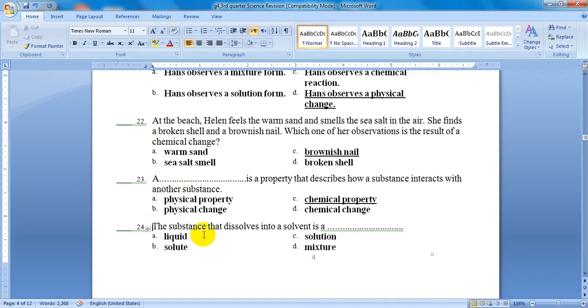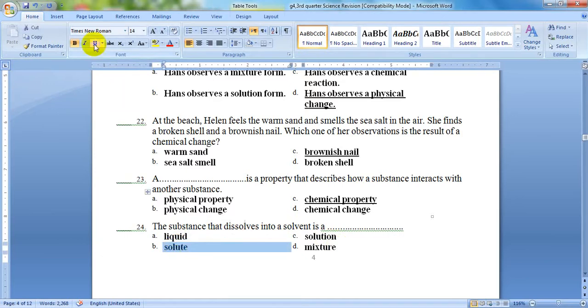The substance that dissolves into a solvent is a blank. When a solution is formed, we have two components, a solvent and what? Liquid, solute, solution, mixture. It is a solute. The one which dissolves into a solvent is the solute.